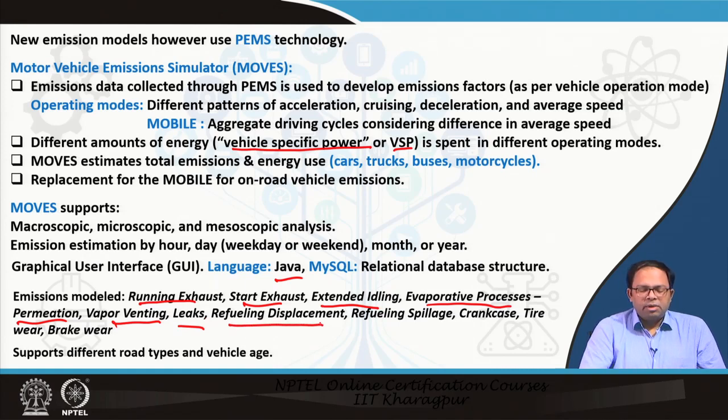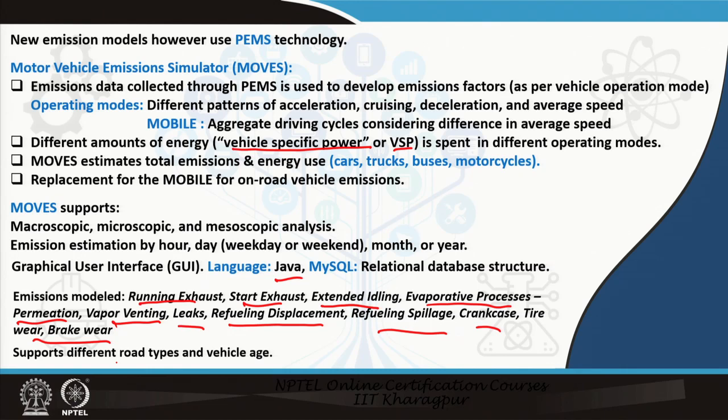Then refueling displacement, refueling spillage, crankcase, tire wear, brake wear, and all these things. When you crank the vehicle, that also measures the emission. It supports different kinds of road types and also vehicles of different ages. So this is a very comprehensive model, but as you can understand, it's very difficult to get this kind of data for Indian conditions. So we have to do extended surveys to get this kind of data.